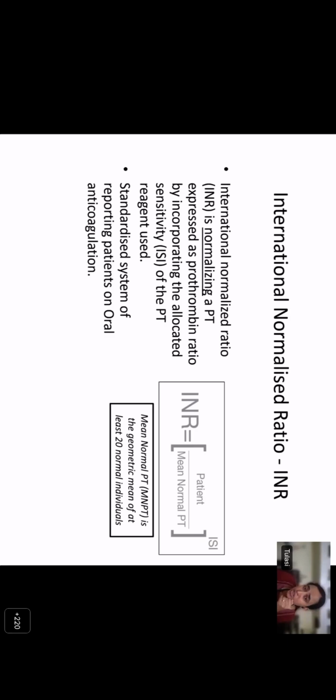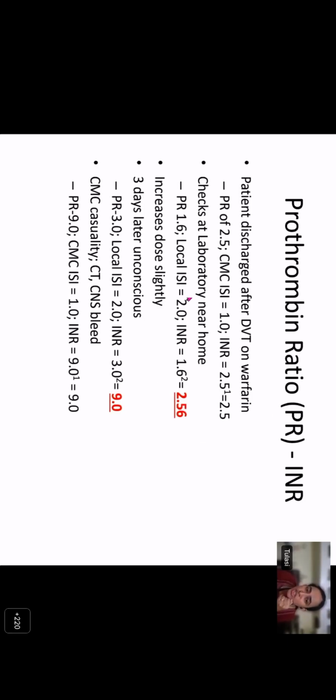Now coming back to our patient who was discharged, you can see that at the time of discharge in CMC, the ISI of the PT reagent is 1, so you have an INR of 2.5. But when he goes to the local laboratory, the ISI of the PT reagent is 2.